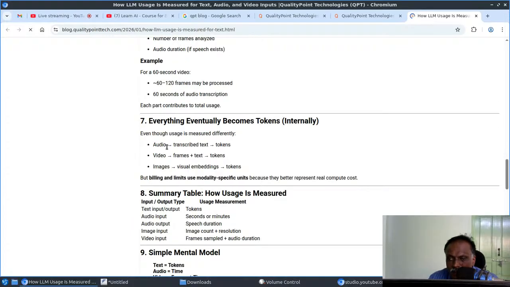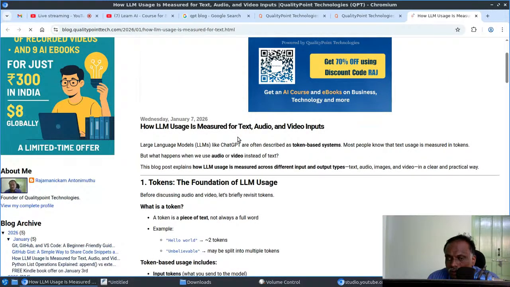Here they summarized it: audio means transcribed text tokens, video means frames plus text converted into tokens, and images means visual embedding tokens. This is what we need to understand, because the models are evolving and becoming multimodal. Multimodal usage is heavily realized these days, so it is important to know how it will be measured.